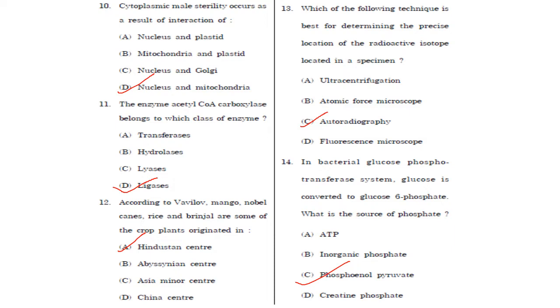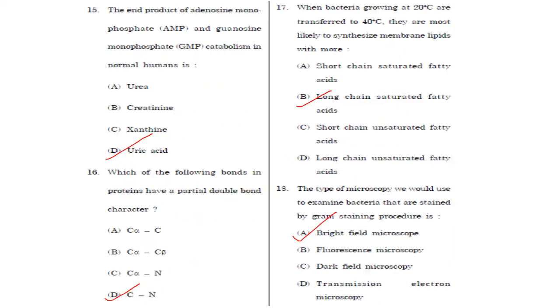Then, bacterial glucose phosphotransferase system. Glucose is converted to glucose 6-phosphate. What is the source of phosphate? The phosphotransferase system, or PEP group translocation, or PTS, is a distinct method used by bacteria for sugar uptake where the source of energy for the system is phosphoenolpyruvate. So the answer is option C, that is phosphoenolpyruvate.